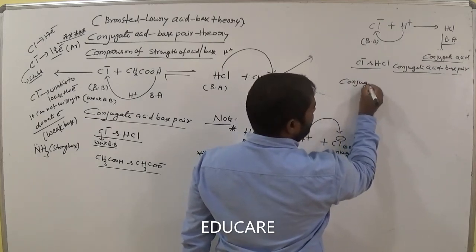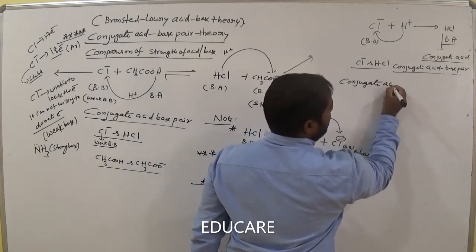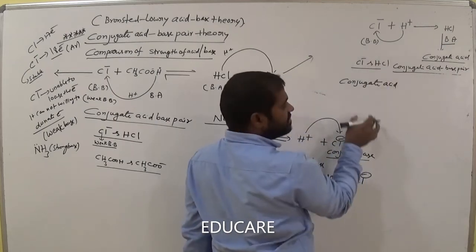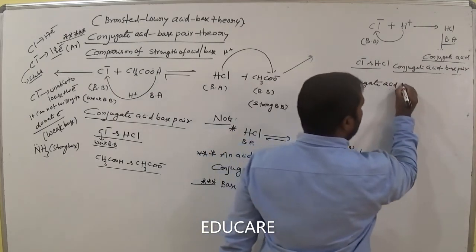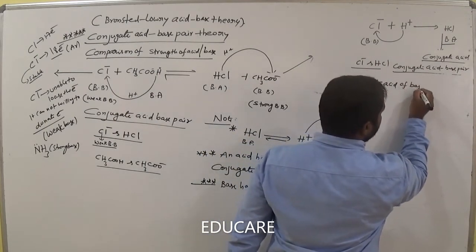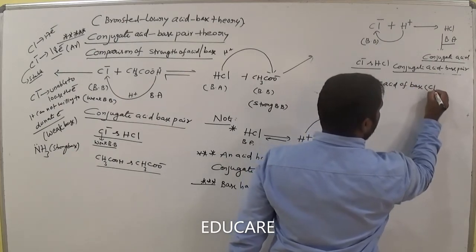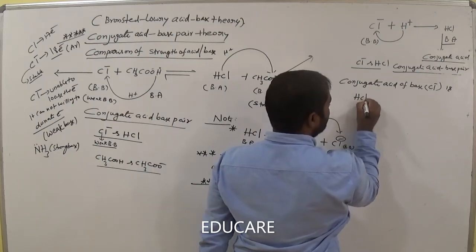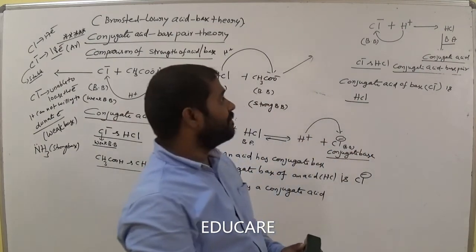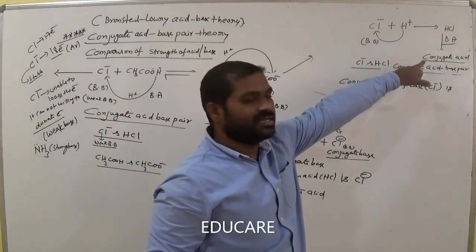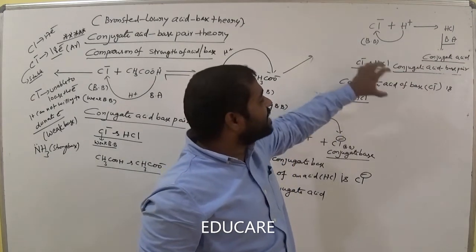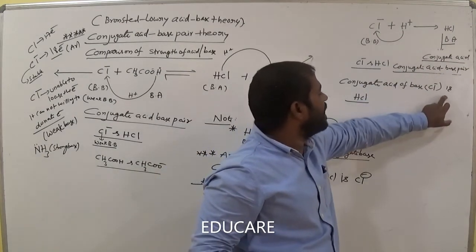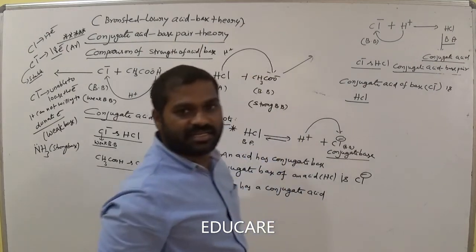What is the base? Cl minus. What is the conjugate acid of this base? Cl minus is HCl. Is it clear?